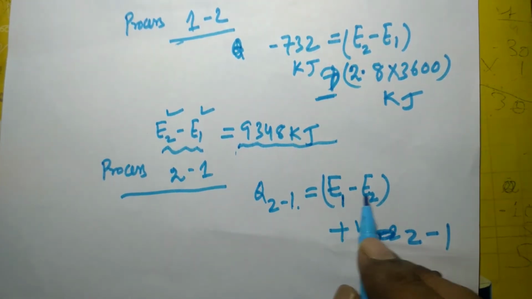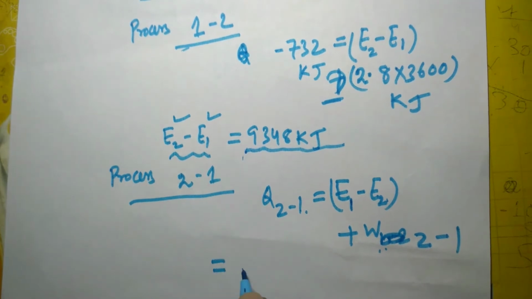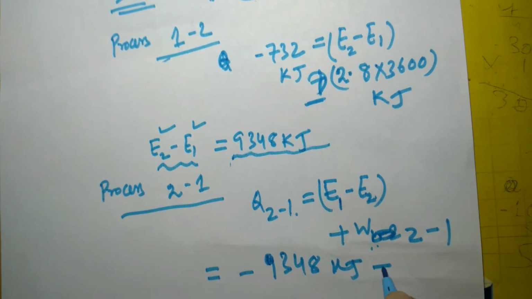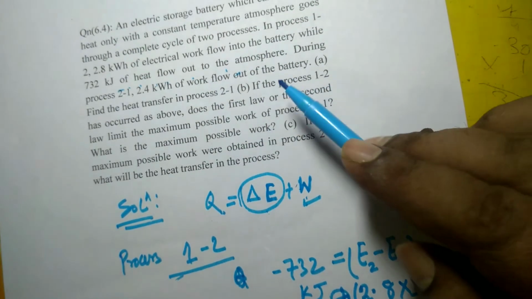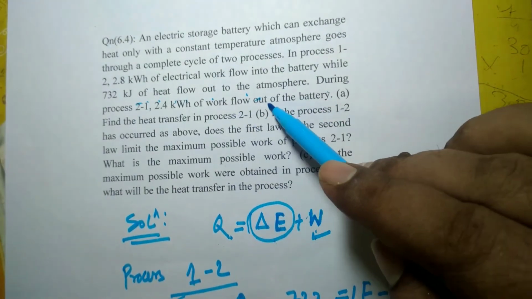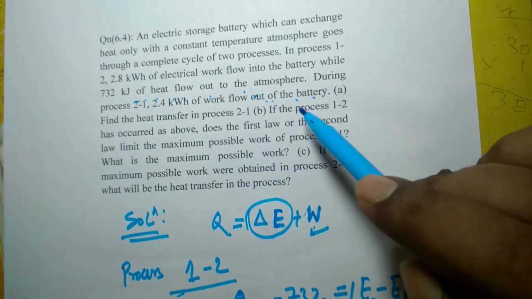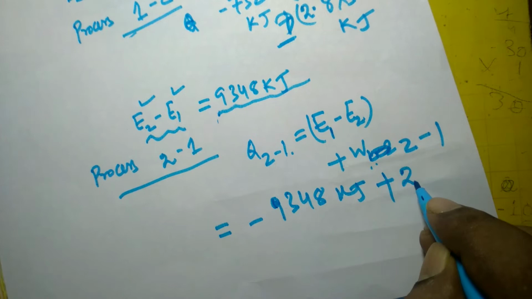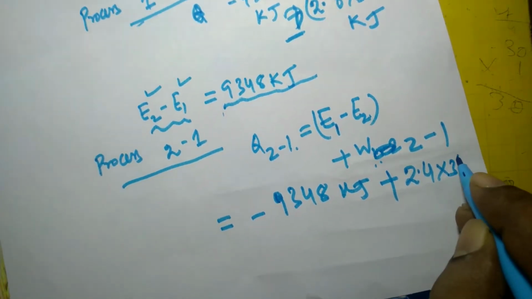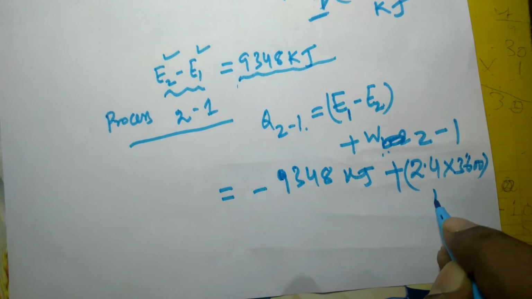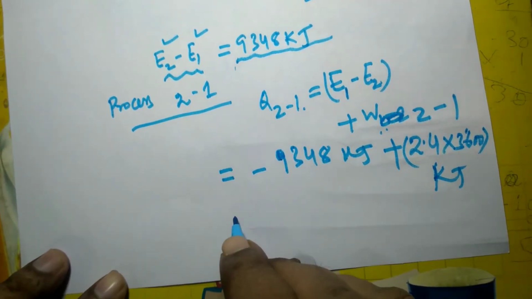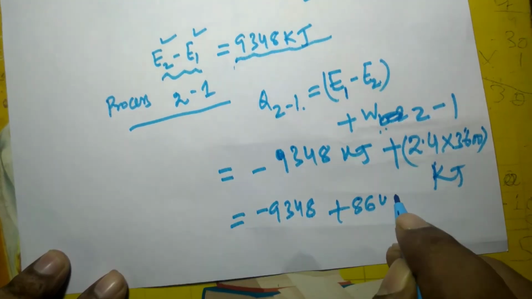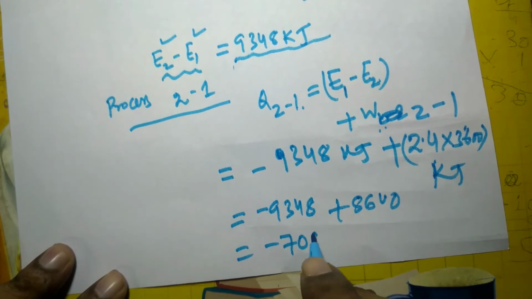So if E2 minus E1 is equal to 9348 kilojoule, E1 minus E2 will be minus of that, minus 9348 kilojoule plus, you see it is given that during the process 2-1 this amount of work flows out of the battery, 2.4 kilowatt hour. So the plus sign will be put before this 2.4. If you want to convert this into kilojoule, 3600 has to be multiplied. So this becomes equal to minus 708 kilojoule.